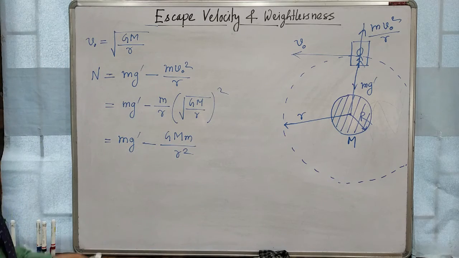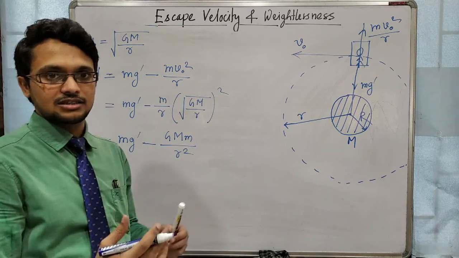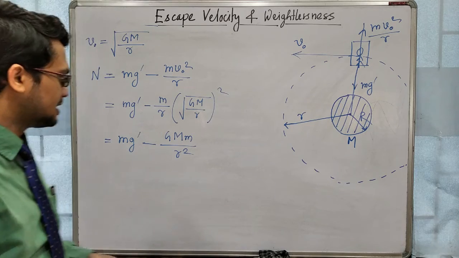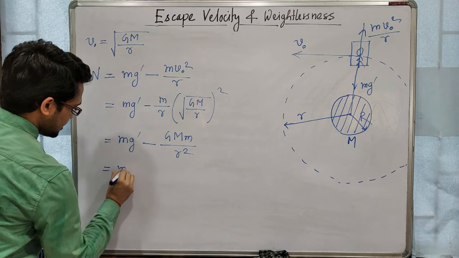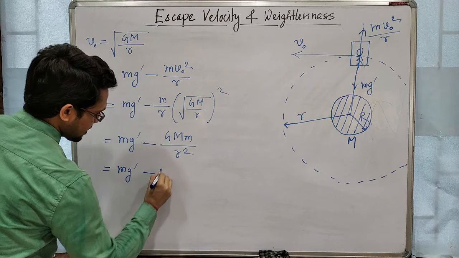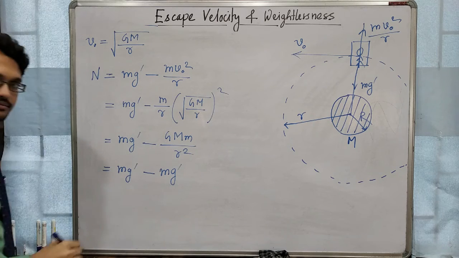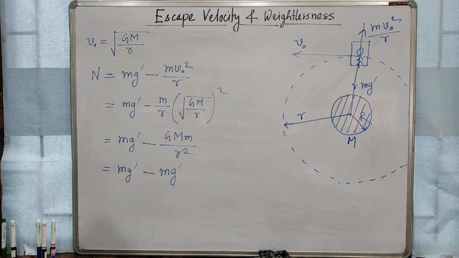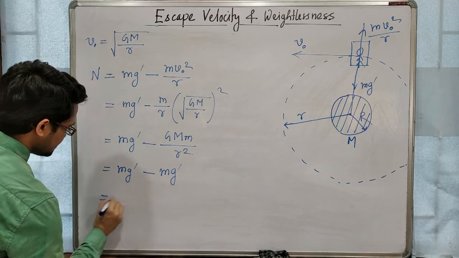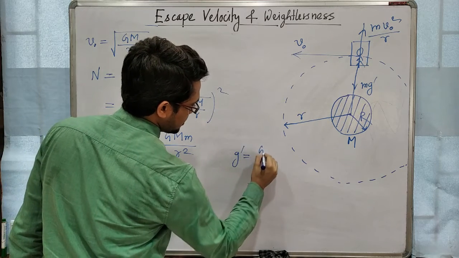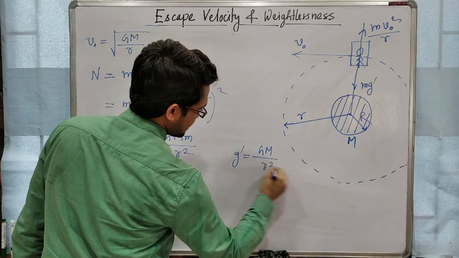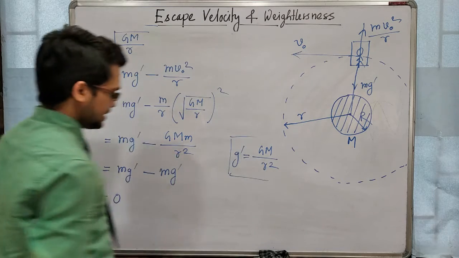This is the force acting towards the center of the earth, the gravitational force, so this gravitational force becomes its weight. Clear? So N becomes 0, because g prime equals GM by r square. This relation we have already read.